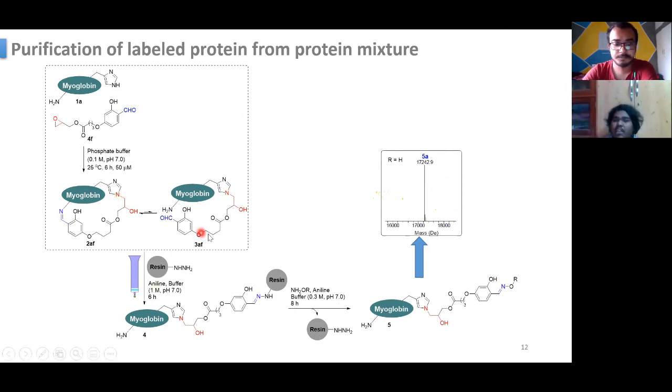This chain length is not just the chain length; the length actually encompasses the 3D space also. It's like a 3D length, because a protein essentially is a folded structure.